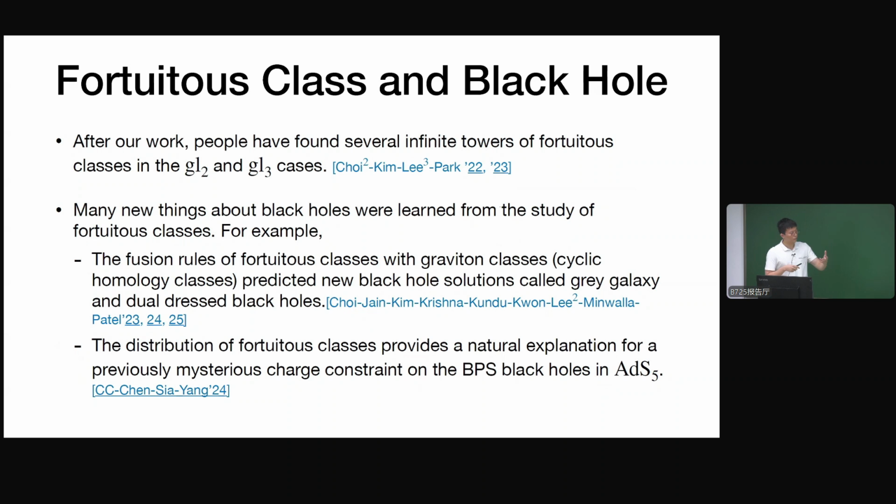Another thing that the fortuitous classes can tell us is that we can study the distribution of these fortuitous classes. We can consider the space of angular momenta. We have 5 angular momenta, and we can consider how the fortuitous classes distribute in this 5-dimensional space. This distribution can actually provide us a very natural explanation of a previously mysterious charge constraint on the BPS black hole in AdS5.